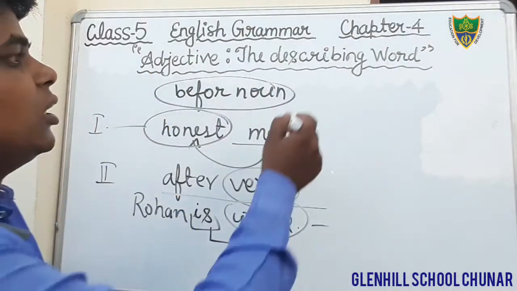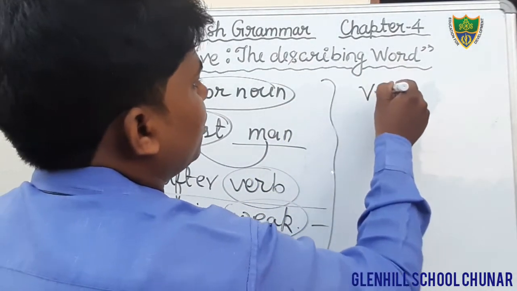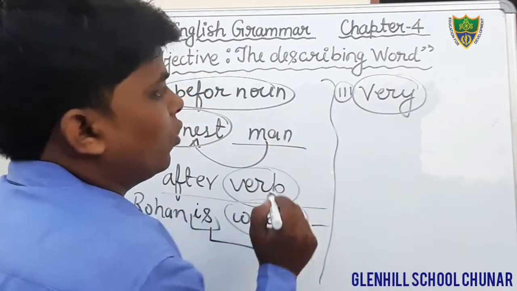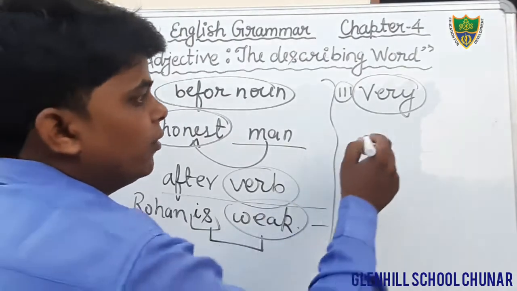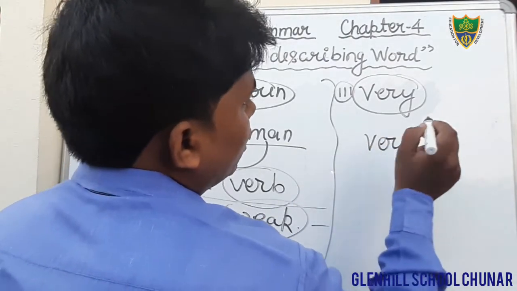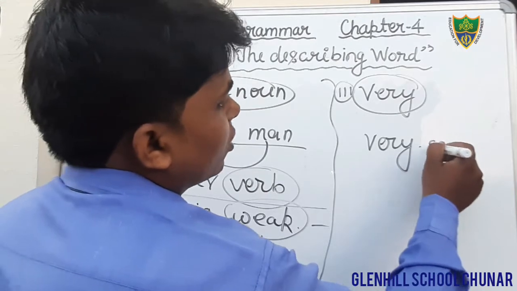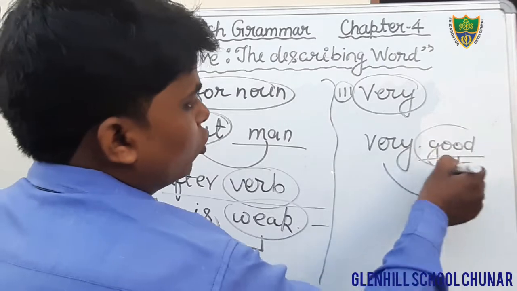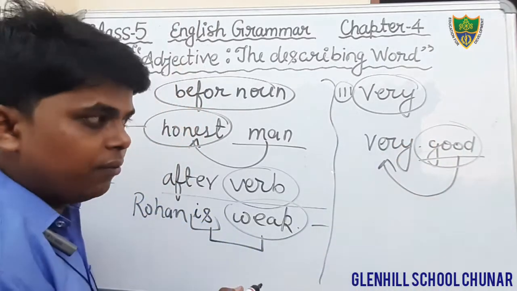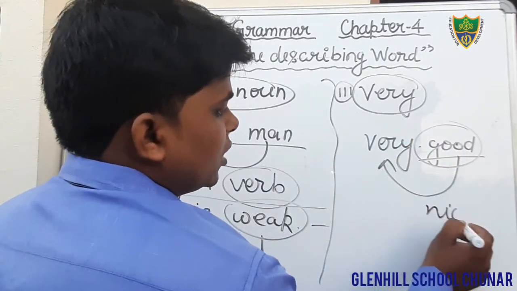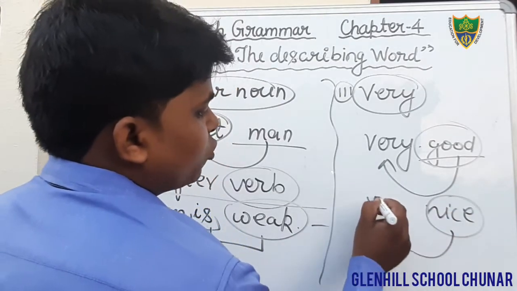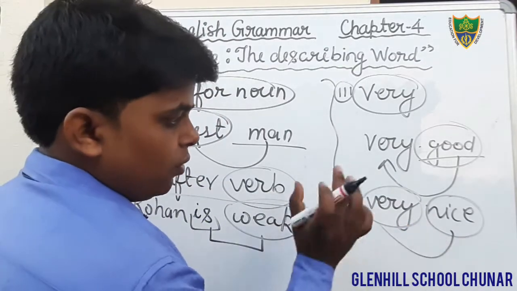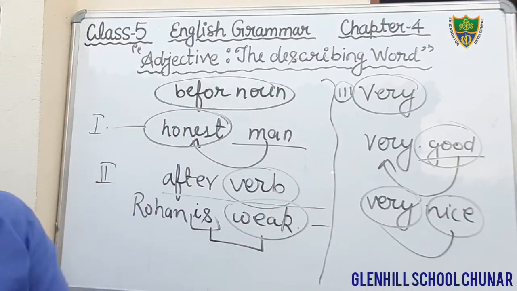And third feature I have told you, it generally comes after an adverb, that is very. The word very is an adverb, and after that we get what? Very good. Good is adjective, but we generally get the word good after adverb. Very nice. Nice is adjective, and sometimes we get it after the adverb very. Okay students, so this is all about the features.